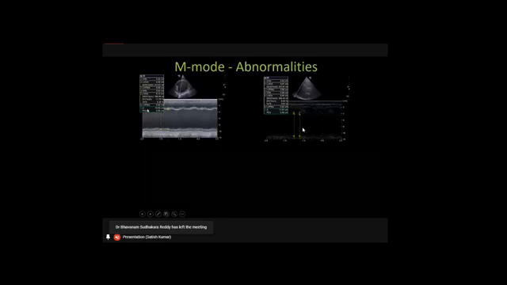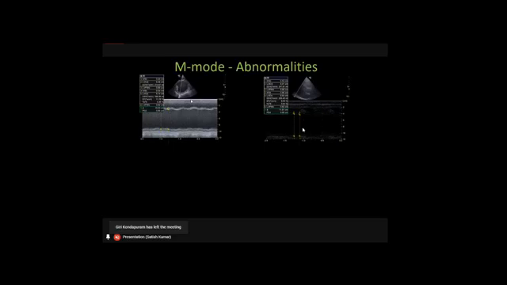And what happens when we do M-mode echocardiography? We can quantify these values, and we can end up calculating the cardiac output, the ejection fraction, and the fractional shortening. These are the three important things that help us identify and confirm the functional status of the heart. Among these three, the most important are the ejection fraction and the fractional shortening. They decide the functional capacity of the heart.